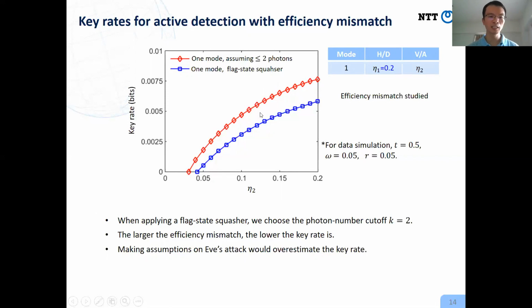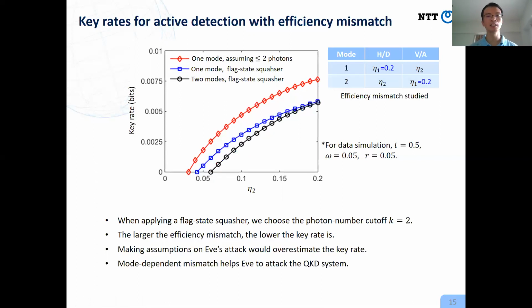Here you can see making assumptions will overestimate the key rate. Also, in general, with the increase of the efficiency mismatch, the key rate decreases. We can also consider mode-dependent efficiency mismatch. You can see mode-dependent mismatch will help you to attack the system.